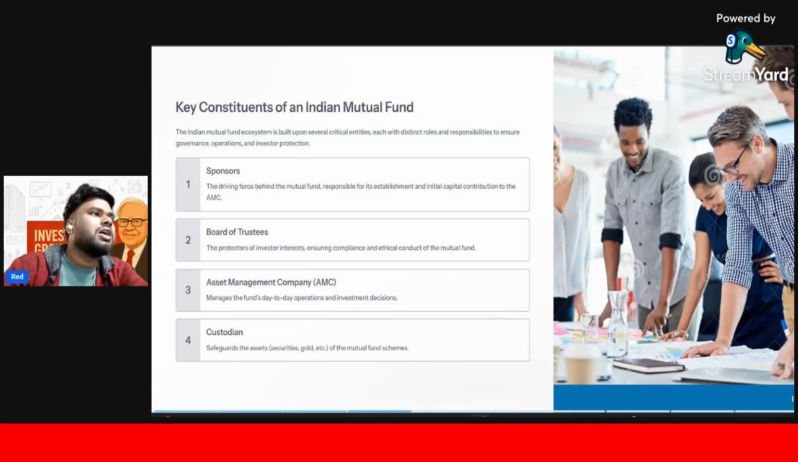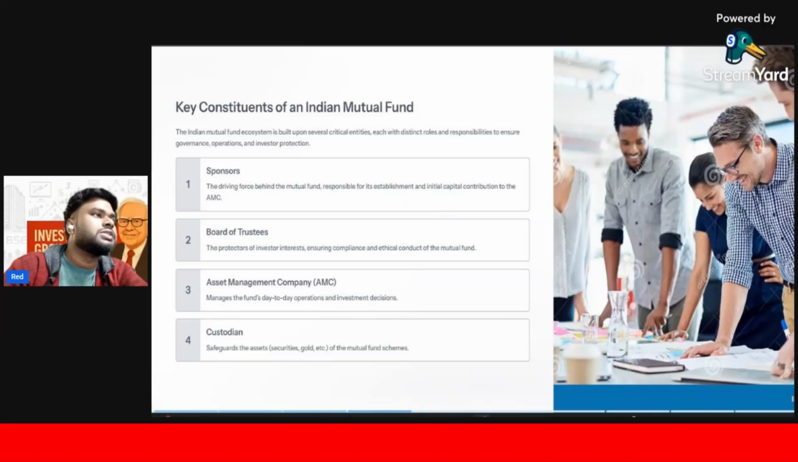Next is the key constitution of the mutual fund. The Indian mutual fund ecosystem is built upon several critical entities, each with distinct roles and responsibilities to ensure governance, operation and investment protection. The first thing in the mutual fund is the AMC. Who creates the AMC? Sponsors. Who is the sponsor?